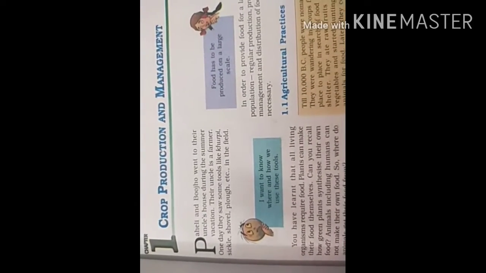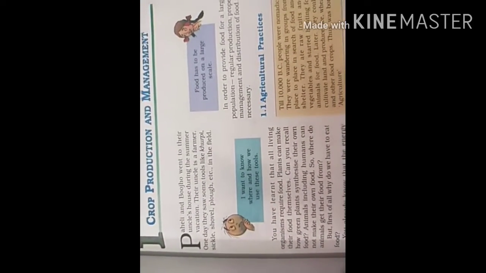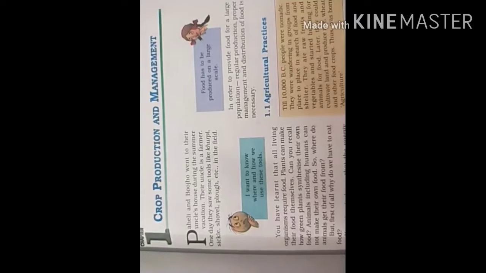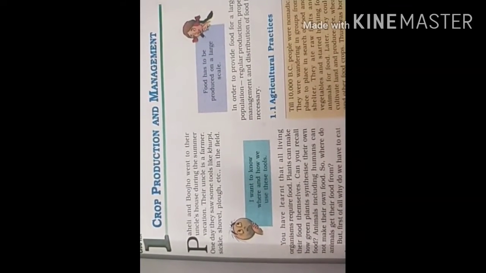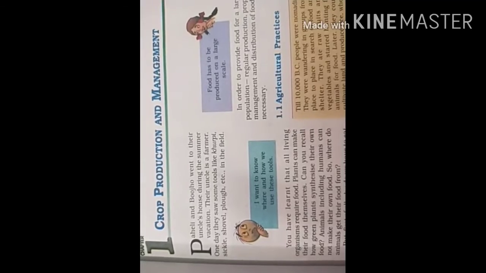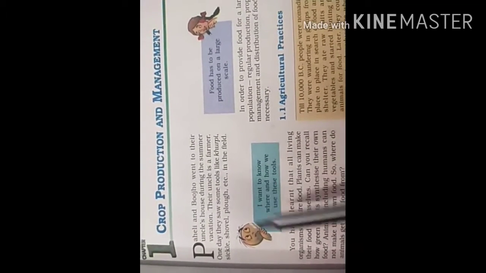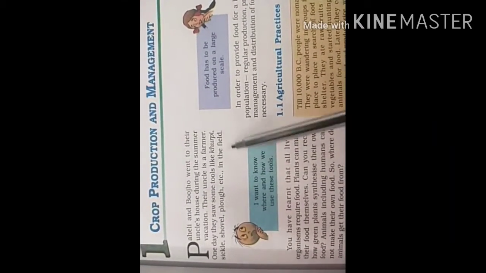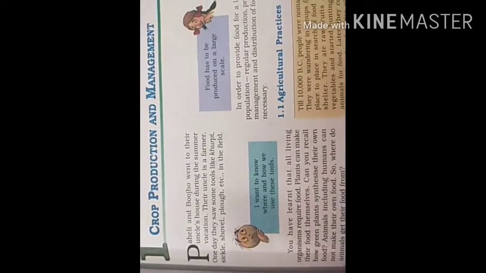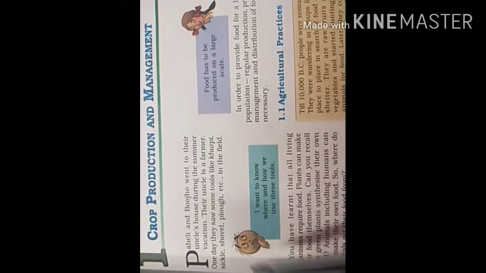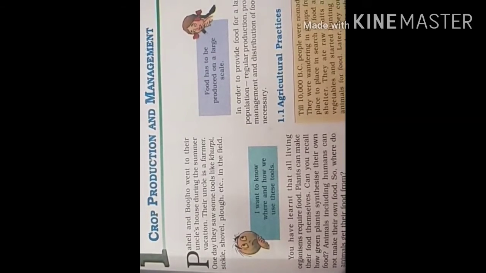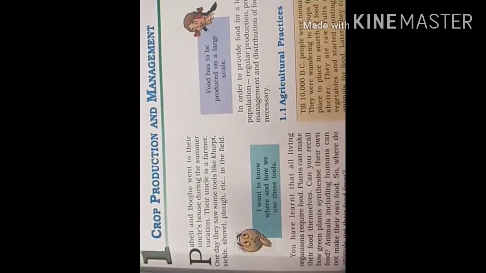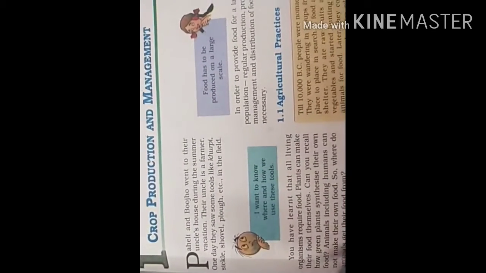Like normal kids, Paheli and Bujo are small kids who went to their uncle's house in the summer vacation, and they saw different kinds of things. These all belong to farming, because their uncle is a farmer. The tools they saw in their uncle's house were khurpi and sickle.